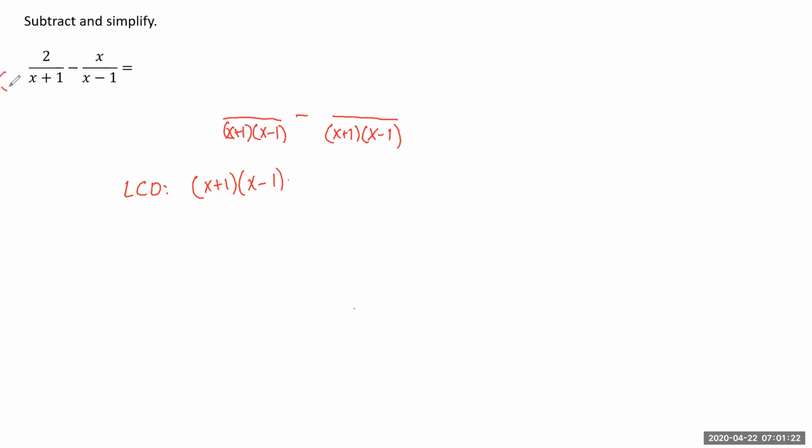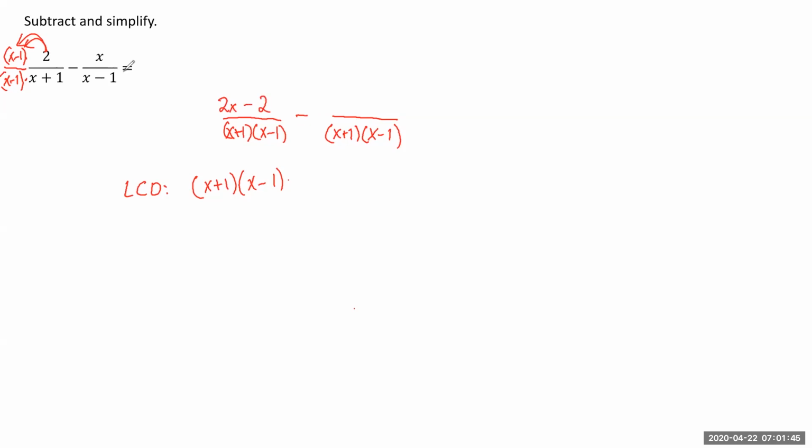Well, that's easy. We just multiply by x minus 1. Can't just do it to the denominator. We also need to do it to the numerator. So we have x minus 1 times 2. And if we distributed this 2, this would give us 2x minus 2. And then we have minus.